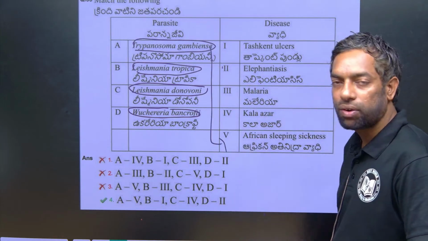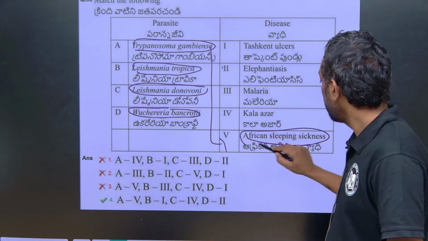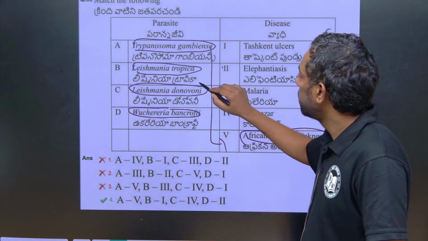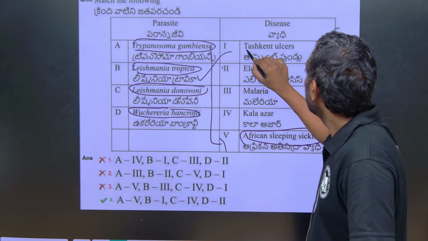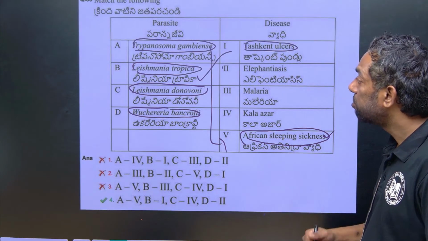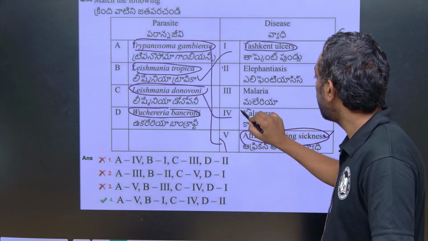A is 5, which is African sleeping sickness. B is 1, Tashkent ulcers, Leishmania tropica. Leishmania donovani, C is 4, which is Kala Azar.